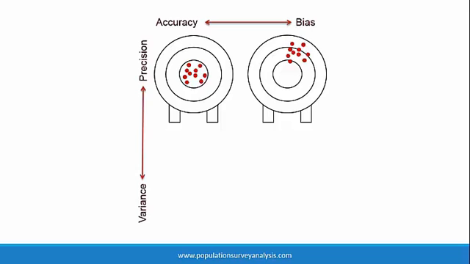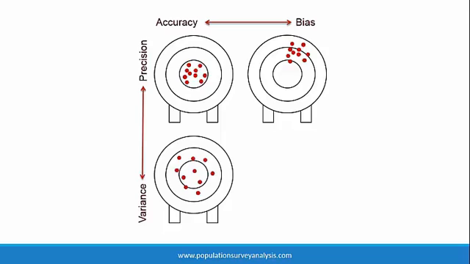Precision and variance are opposites. We would have high precision if we repeated the study in the same population at the same point in time and came up with similar results. Precise estimates are similar estimates. We would have high variance if we repeated the study in the same population but produced different results. For example, larger samples result in more precise estimates than smaller samples.